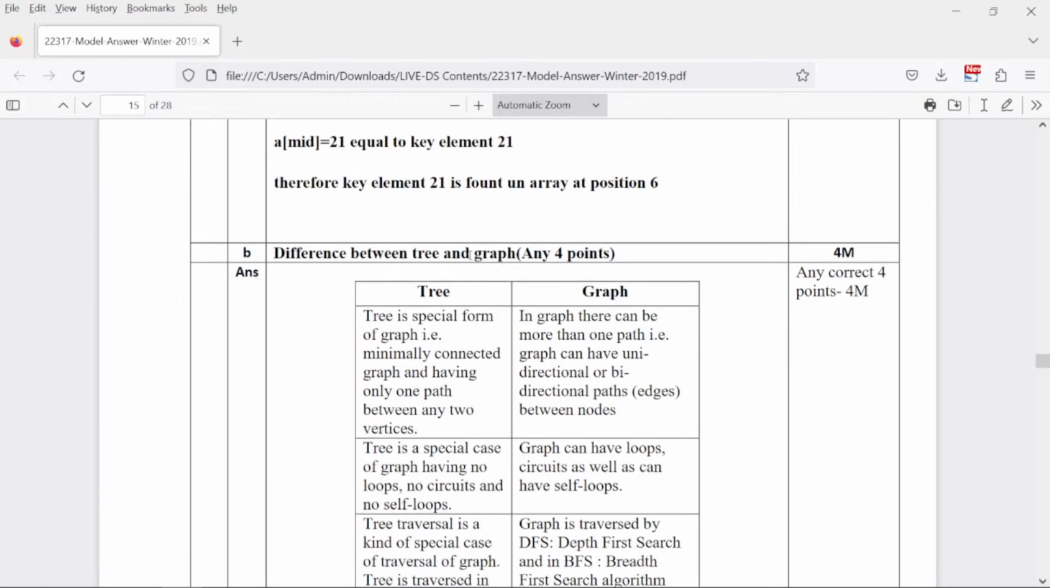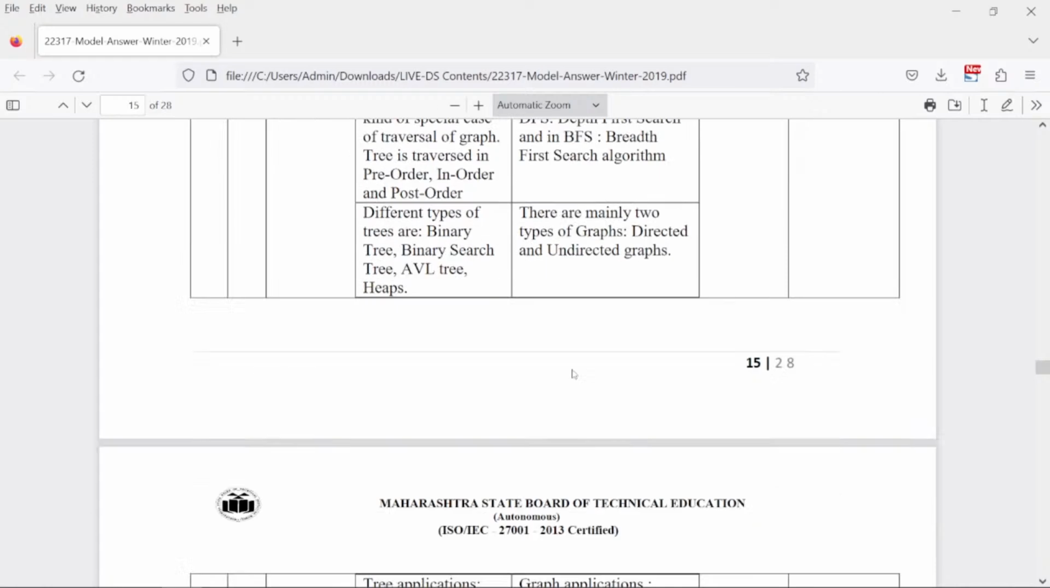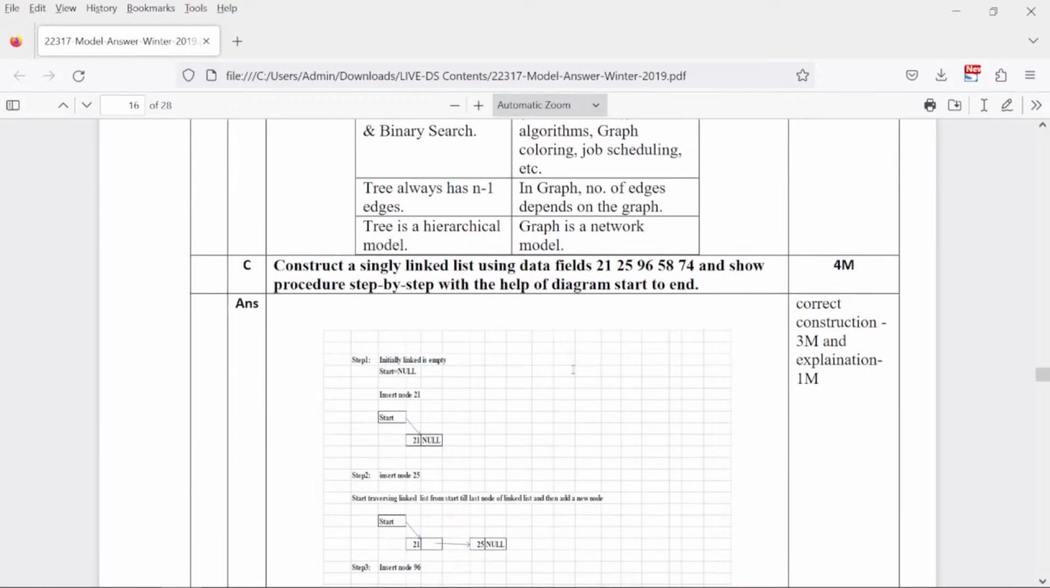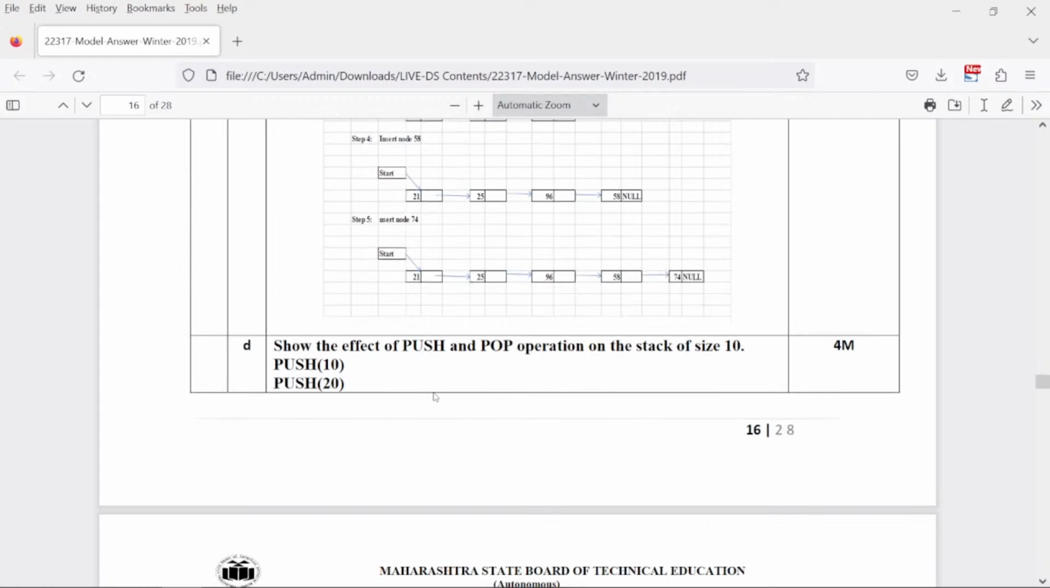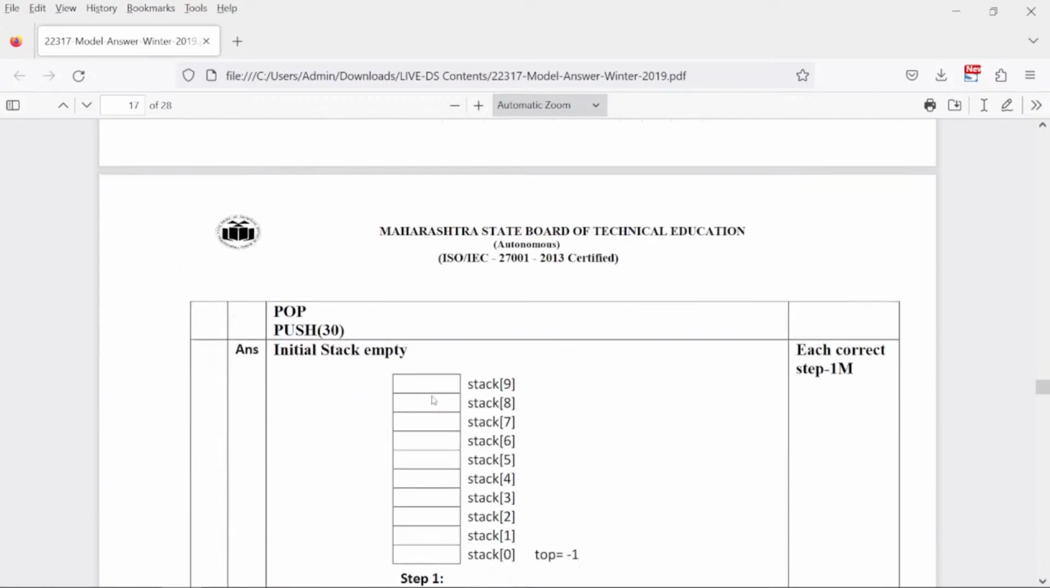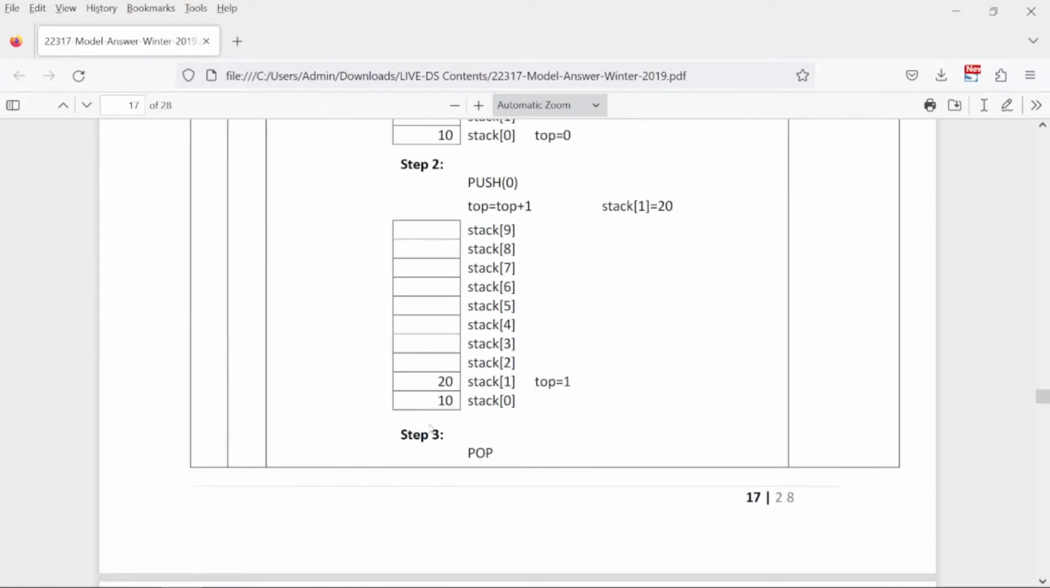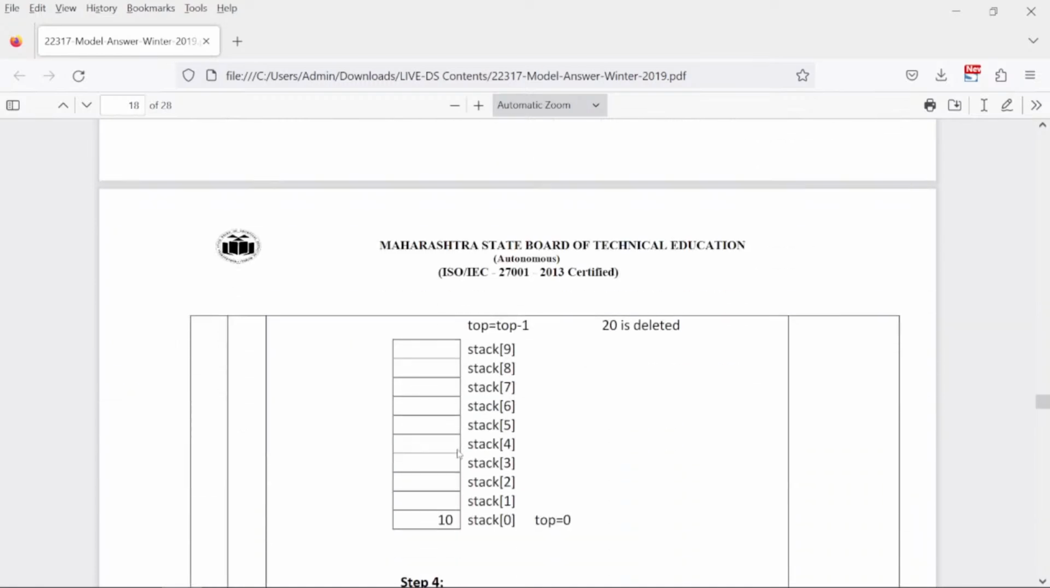Difference between a tree and a graph. This is a repeated question from yesterday's paper. Yesterday we discussed with examples how to differentiate between a tree and a graph. You can just go through them. Construction of a single linked list. We have seen 2 examples in the previous paper itself, that is today. Push and pop. In the paper just before this, we have seen how to do push and pop, and how to define top.